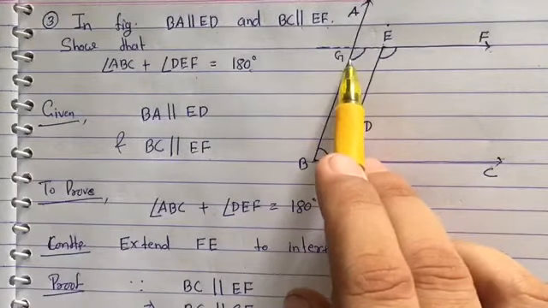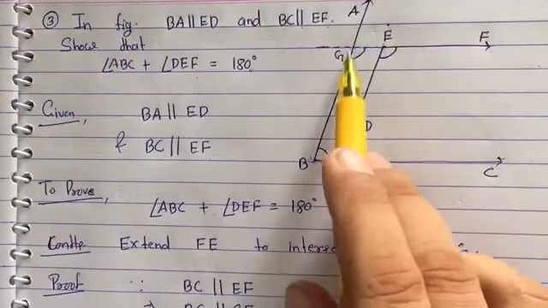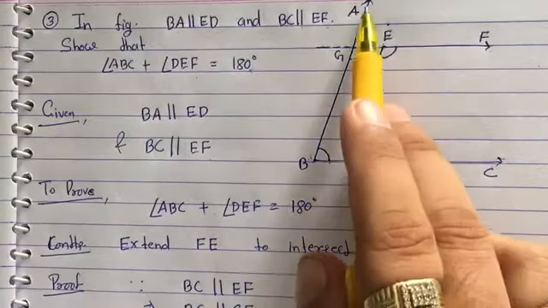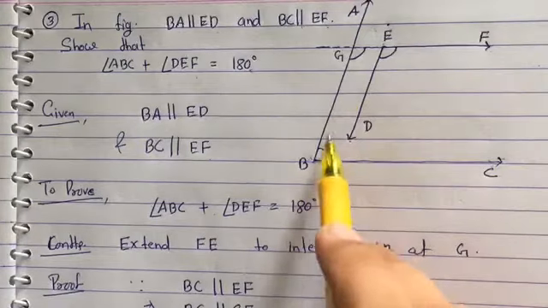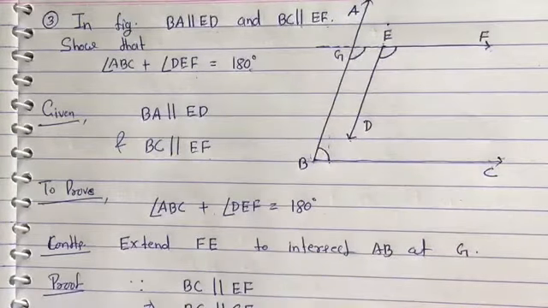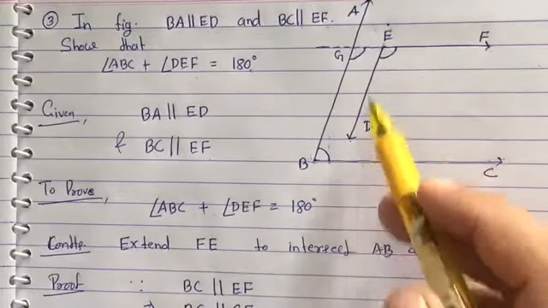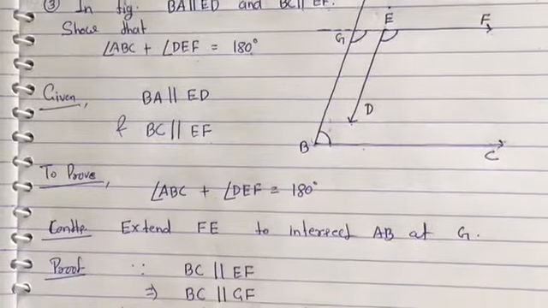Then this angle, name of this angle is angle BGF. And this angle is angle ABC. Both angles are interior and on the same side of the transversal. If two angles are interior and on the same side of the transversal, then these angles are known as co-interior angles. And in the case of parallel lines, sum of the co-interior angles is what? 180 degree. We are going to write all these things here.